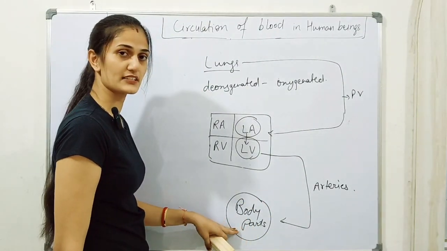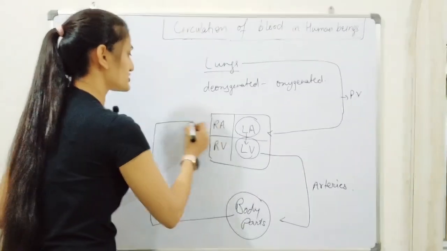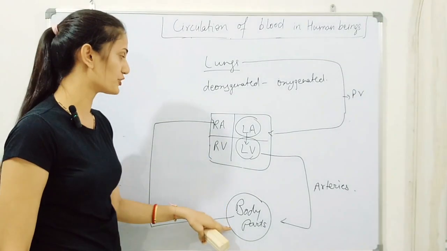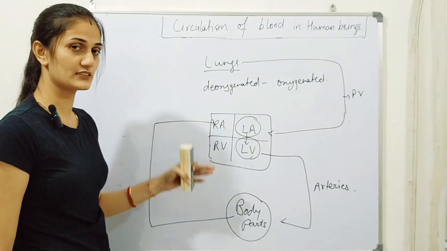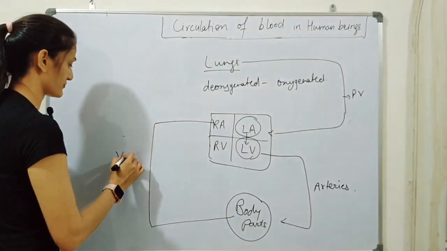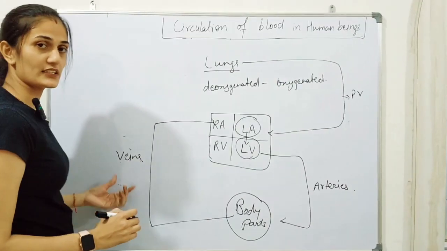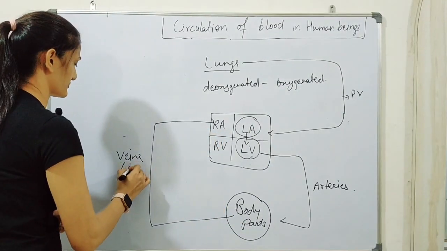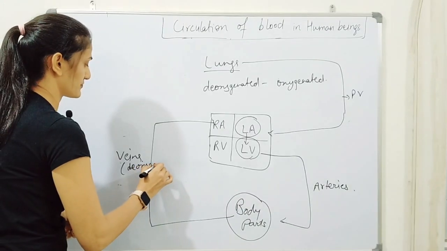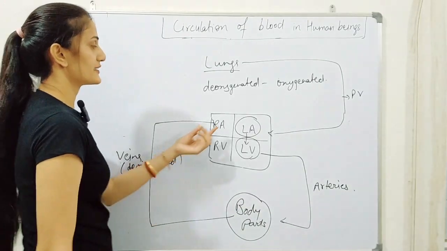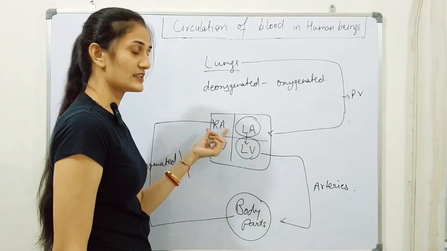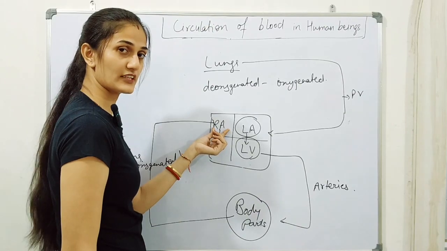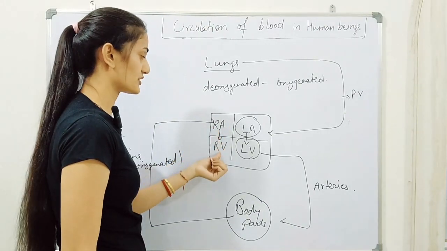Now the deoxygenated blood from the body parts reaches the right atrium, and this flow of deoxygenated blood from body parts to the right atrium takes place with the help of veins. These veins carry the deoxygenated blood from body parts to the right atrium. Now this right atrium relaxes and then contracts, and when the right atrium contracts, the blood passes from it to the right ventricle.